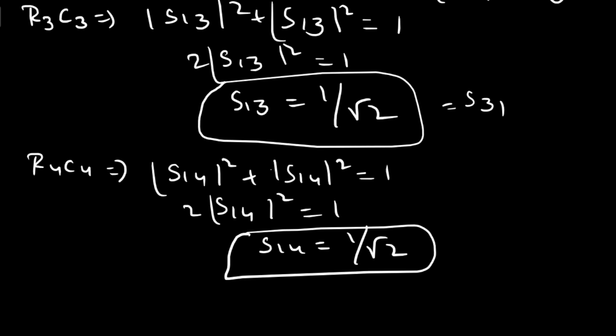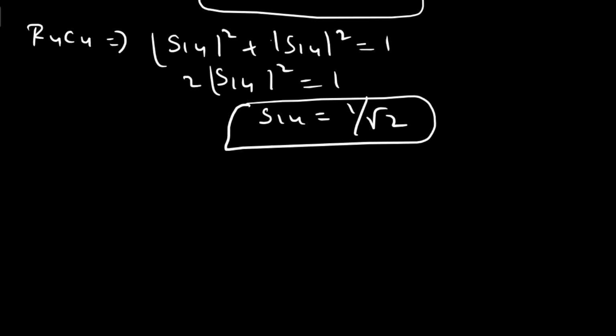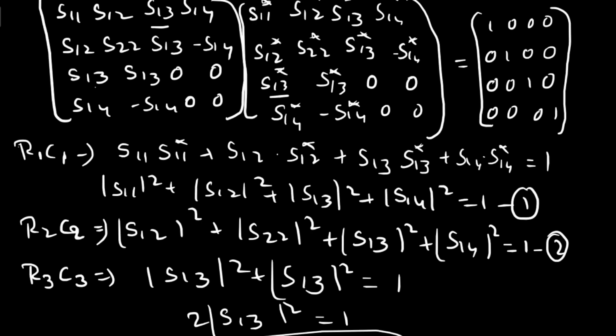Now the next step is to compare equation 1 and 2, same as for the E plane and H plane, but here the size of the matrix is 4 by 4. Let's look at equation 1: here we have S12 square, and here also S12 square; S13 square and S13 square; S14 square and S14 square.